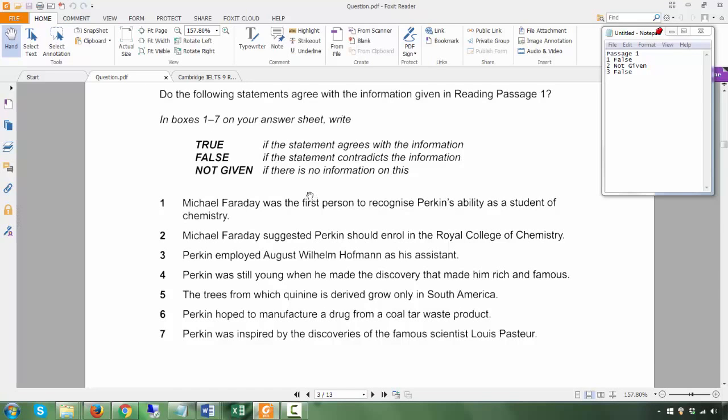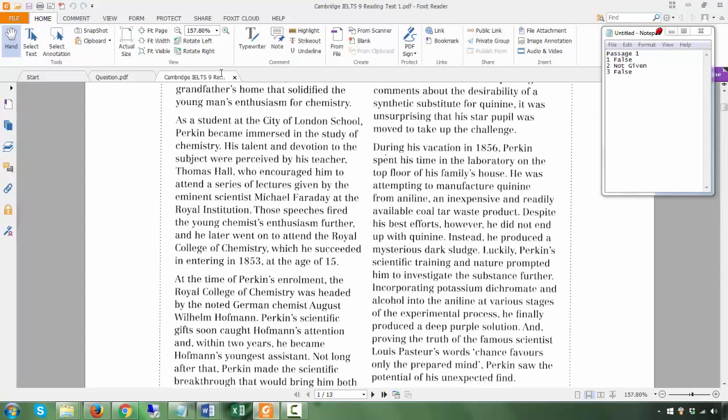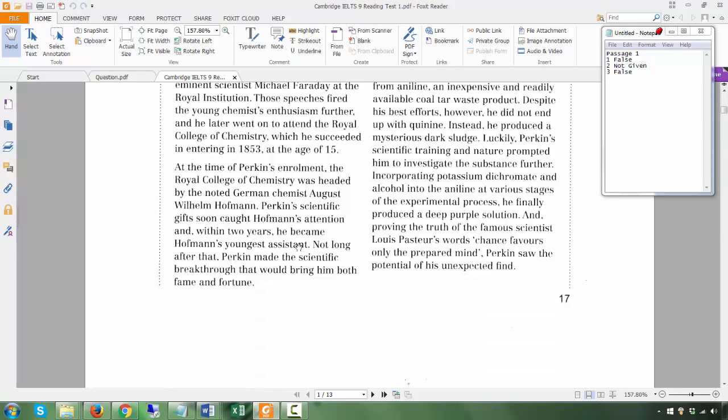Perkin was still young when he made the discovery that made him rich and famous. So let's go down here. Not long after, Perkin's scientific gifts soon caught Hoffman's attention, and within 2 years he became Hoffman's youngest assistant. Okay, so he's very young still. Of course, he just enrolled at the age of 15. He went to this college, and 2 years later he became Hoffman's assistant.